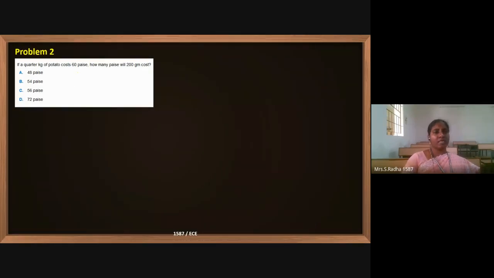If a quarter kg of potato costs 60 paisa, maybe this is 100 years back, it is not possible now. Quarter kg of potato costs 60 paisa. Okay, quarter kg means 250 grams. You know that 1 kg is 1000 grams. Quarter kg means 1 by 4th of the kg, which is 250 grams. The cost is 60 paisa. So 250 grams, it is 60 paisa.